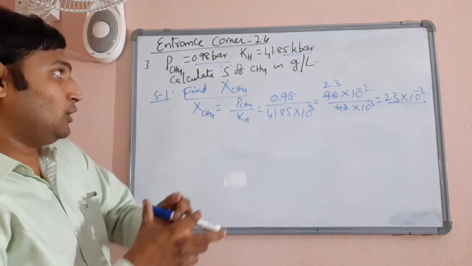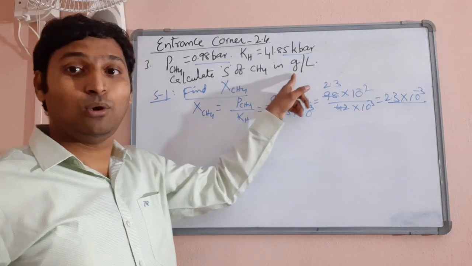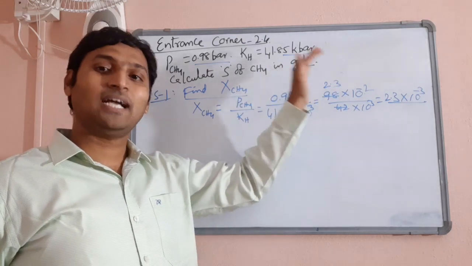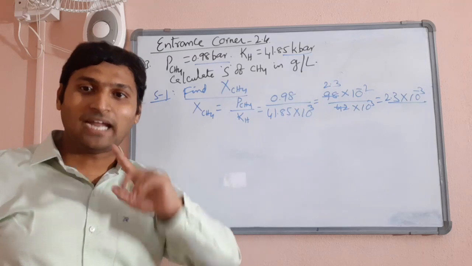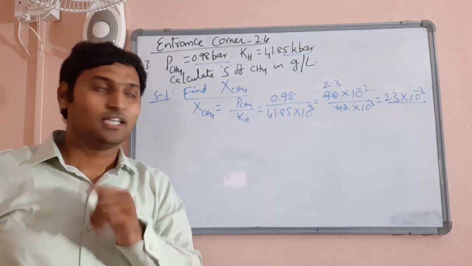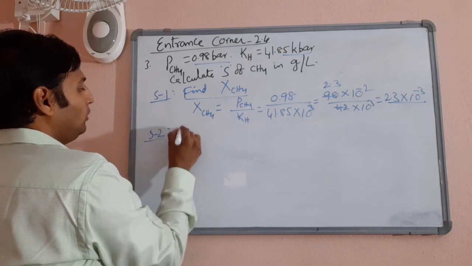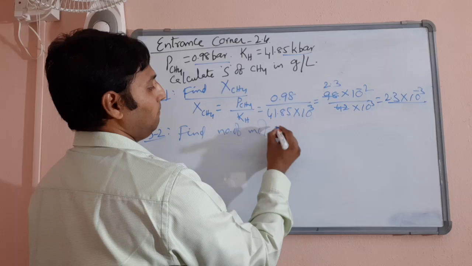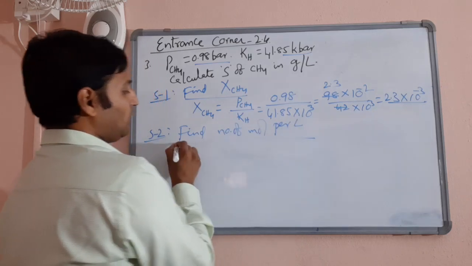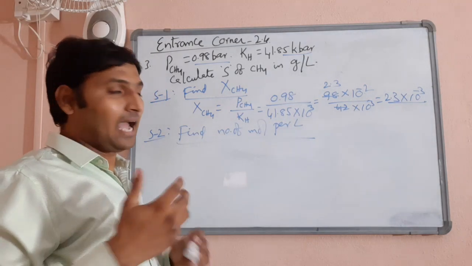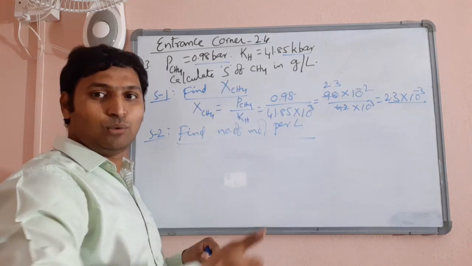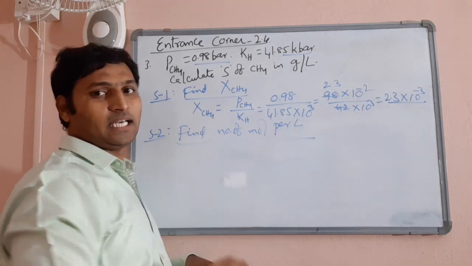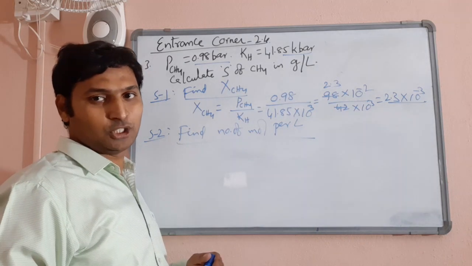Now what is the task left out? Converting this mole fraction into grams per liter. You got the mole fraction, now you have to convert it into grams per liter. Now, to get grams, you need moles, right? So, in the second step, what you do? Find the number of moles per liter. Number of moles of methane per liter. That means I am asking you to convert mole fraction into molarity. Then you know the number of moles of methane per liter. Then from the number of moles, finding out grams is not an issue.